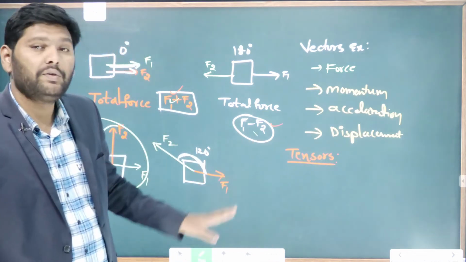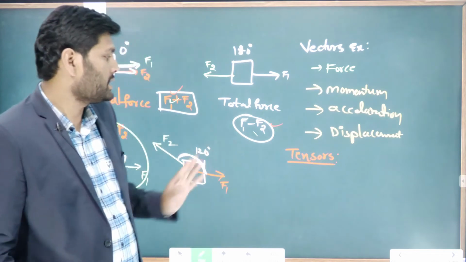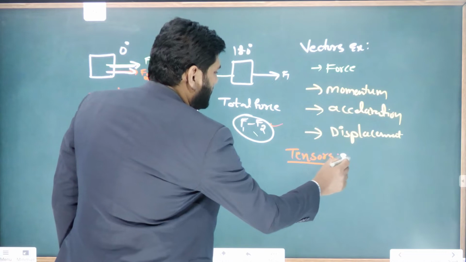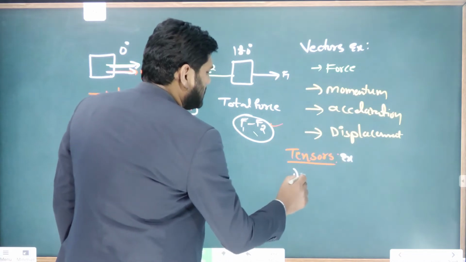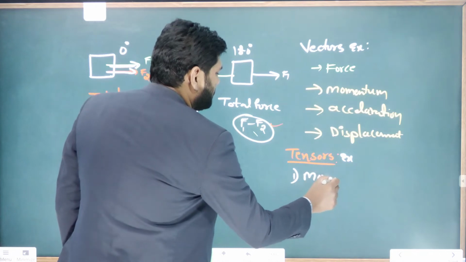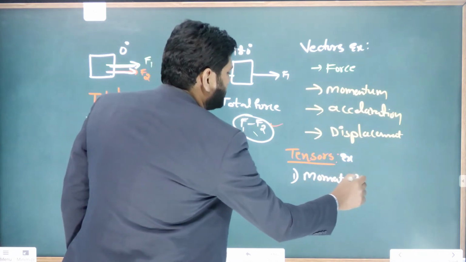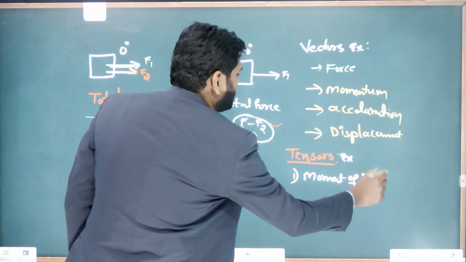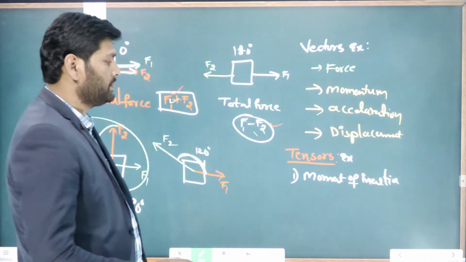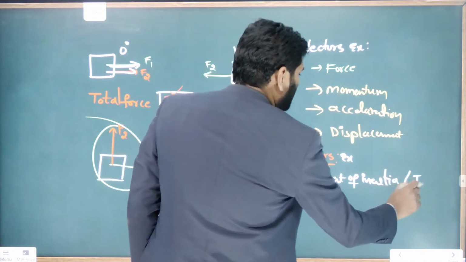Those kinds of physical quantities are known as tensors. The best examples for tensors: the first one is moment of inertia, represented with the letter I.